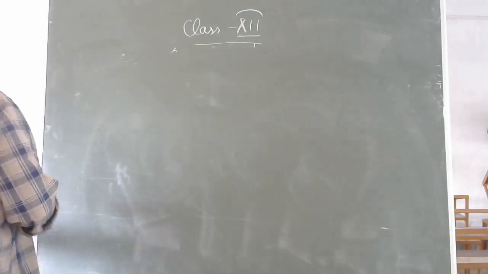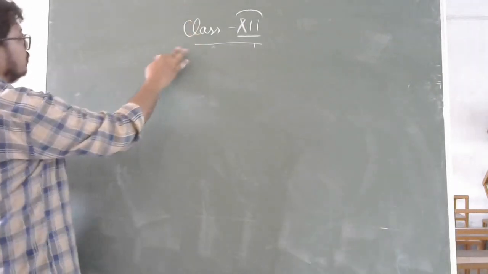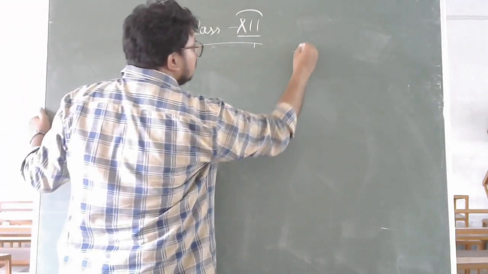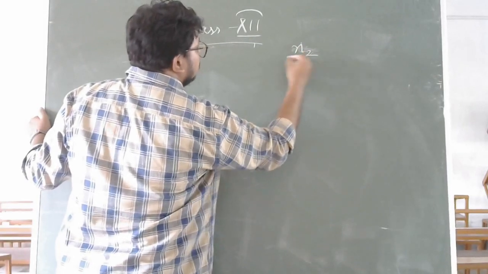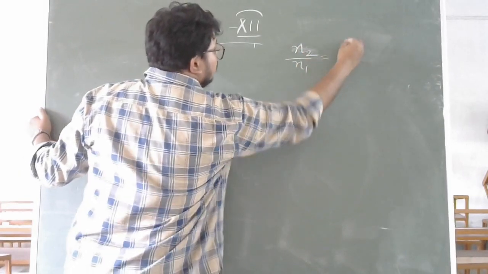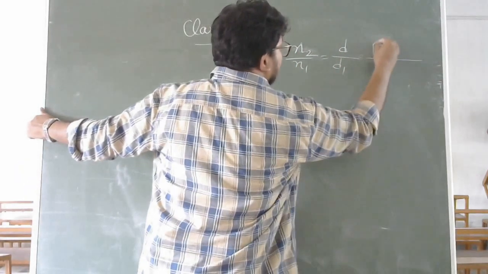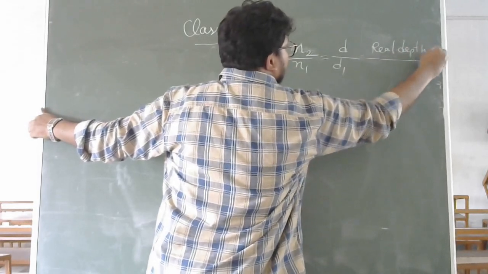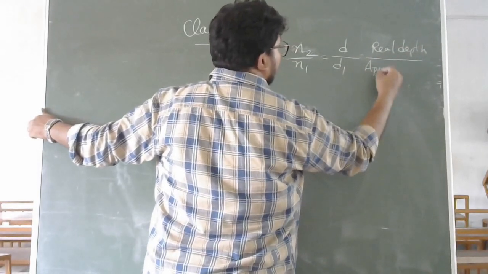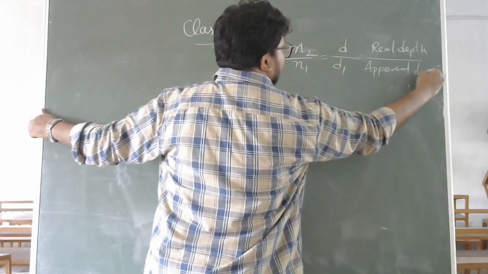Now we are going to study the relation n2 by n1 equal to d by d dash, where d by d dash is real depth by apparent depth.